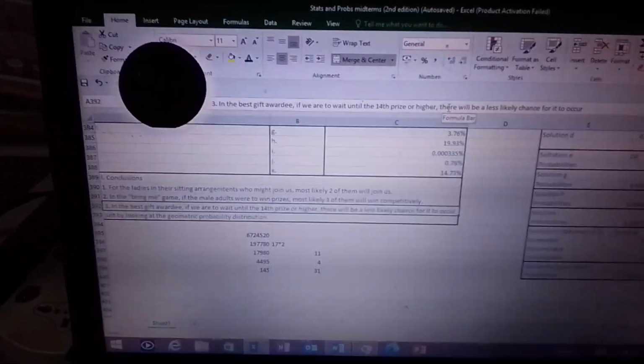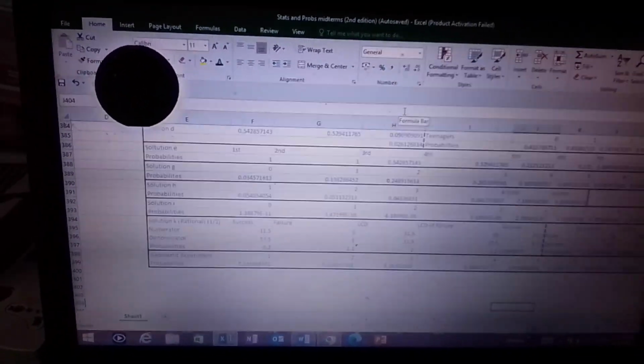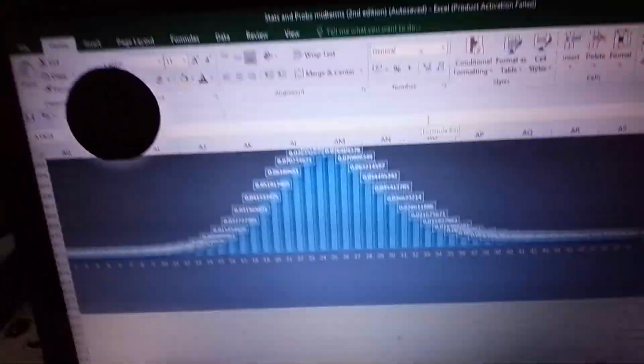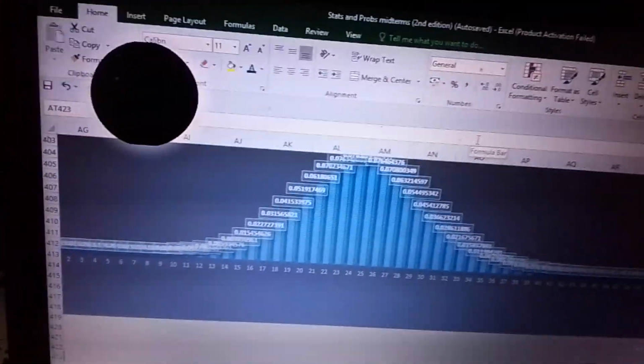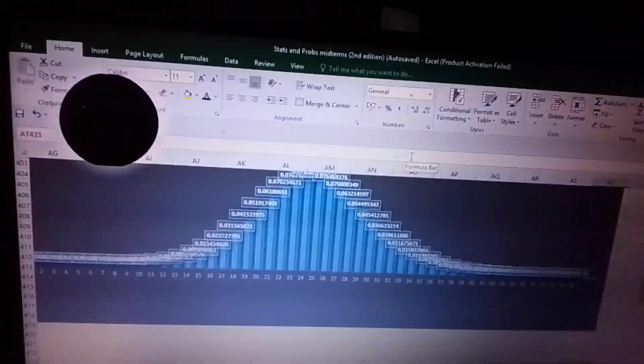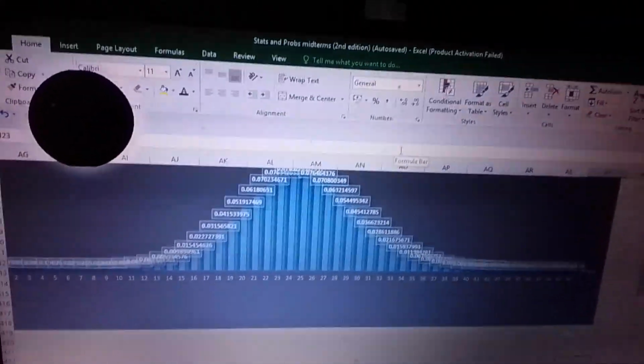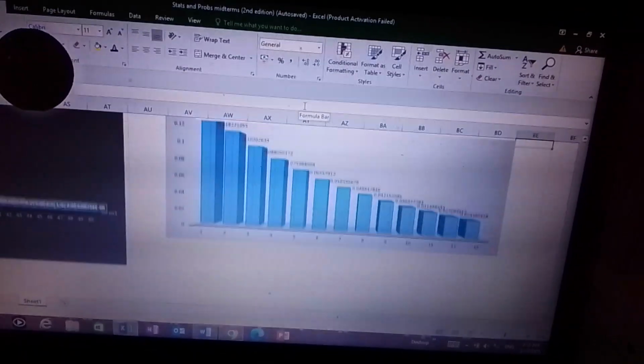And then for the last one, in the best gift awardee, if we were to wait until the 14th prize or higher, there will be a less likely chance for it to occur just by looking at it at the geometric probability distribution table. Yes, and our solution is right here. Ito kasi yung Poisson distribution na ginawa ko sa letter I. You see, our mean is 25, and therefore, wherever the mean is, that's where it goes high. Diba? And look at that, it looks like a normal distribution. And then for this one, this is the geometric probability distribution that I'm talking about. So it starts with high, then gets low as it goes by. So yan. And that's it.